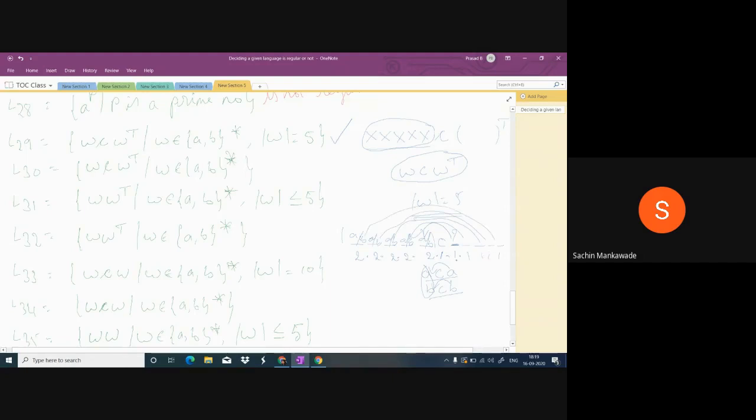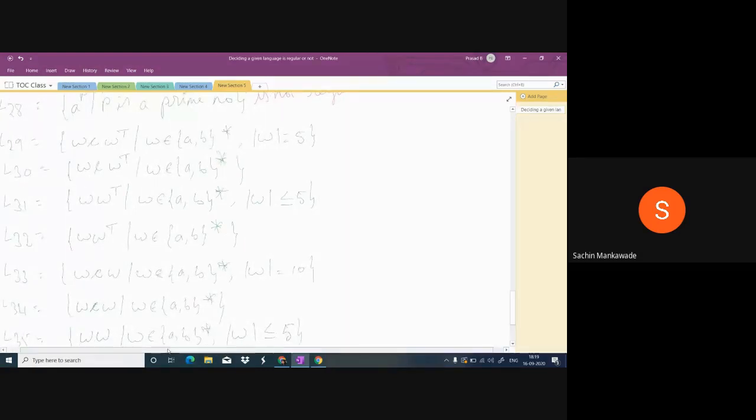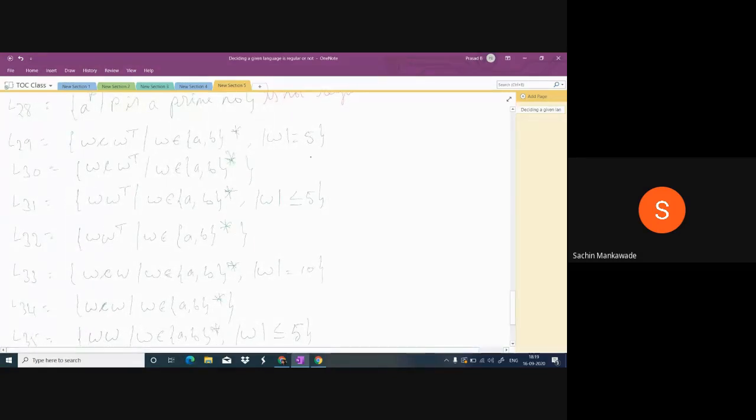So 2 into 2 into 2, and 1 into 1. So this is 2 power 5. That is 32 different strings in L29. So 32 means finite. That is the reason this language is regular. Okay, now do you understand, guys? You don't respond for anything. So L29 is regular.